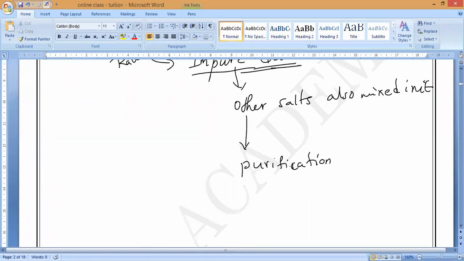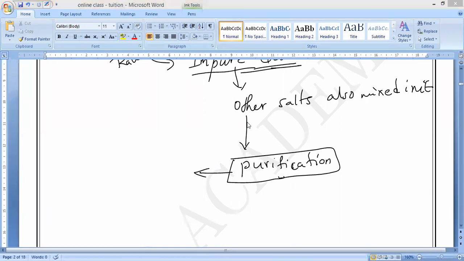So the huge quantities of common salt required by industry come from seawater only. They remove all the impurities, and finally that is what we are using. So this is the major source of salt. What is the major source of salt? Seawater.